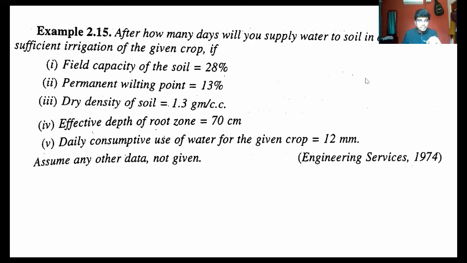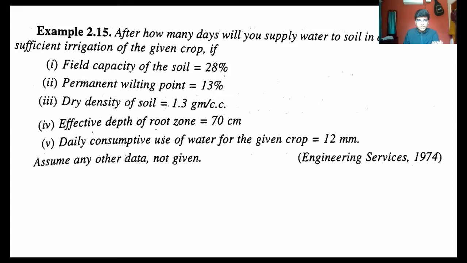And coming to the dry density of the soil, 1.3 gram per cc, you have to convert it into kg per meter cube or whatever the requirement is. Effective depth of the root zone is 70 centimeters. Daily consumptive use of water for the given crop: consumptive use means the moisture taken by the plant and evaporation losses combined together. If any data is required, you can assume them.